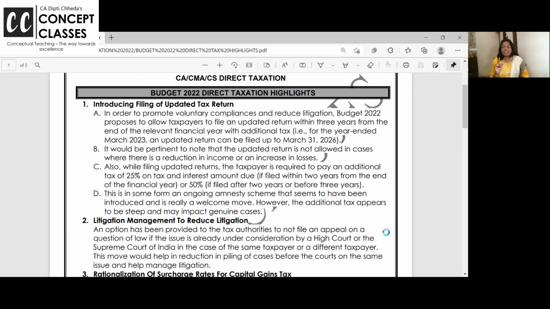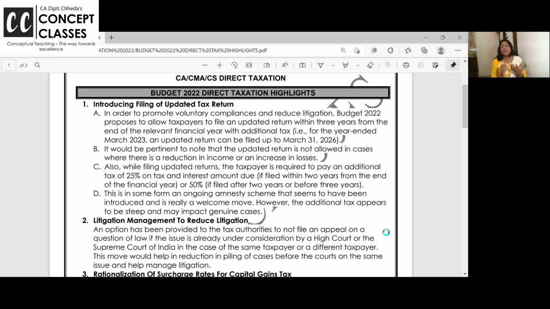But the condition is that this 3 years time is allowed to file the updated return, provided income is increasing. You can't go for this updated tax return filing if there is a reduction in income or an increase in loss. So this is fully on the side of the government.